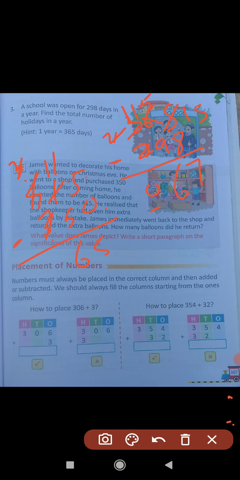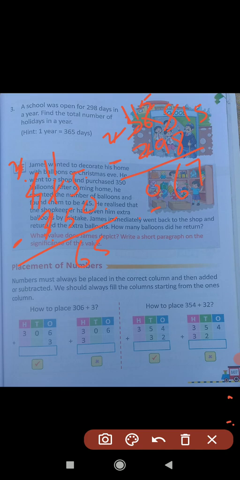Placement of numbers. The next topic is placement of numbers. Numbers must always be placed in the correct columns and then added or subtracted. It is important. We should always fill in the columns starting from the ones column. First of all we have to write the numbers in the correct columns, then we can add and subtract the numbers, and we have to start from the ones place column.